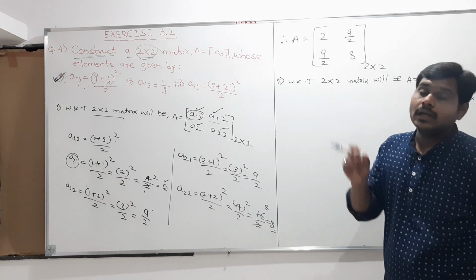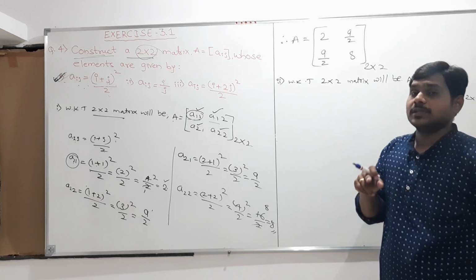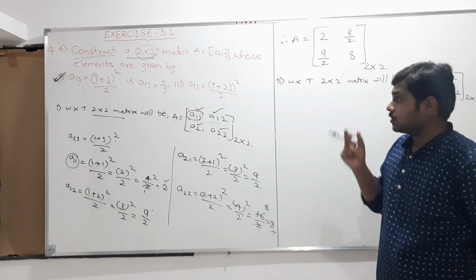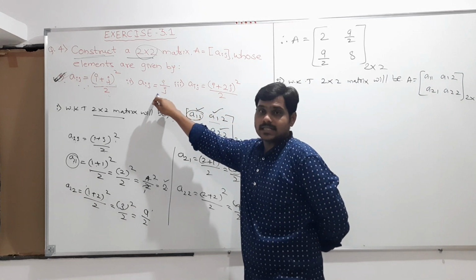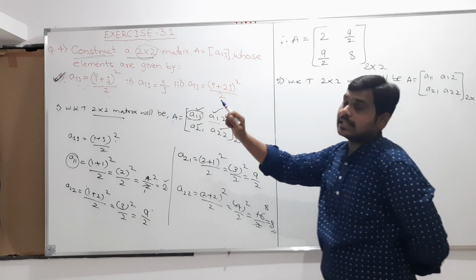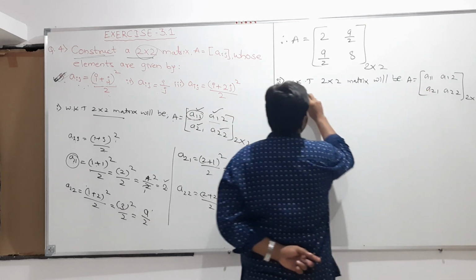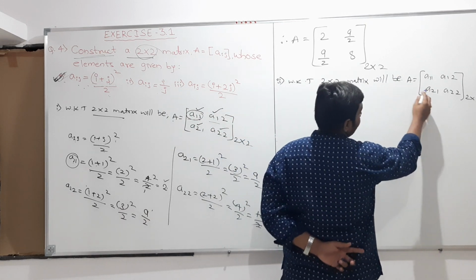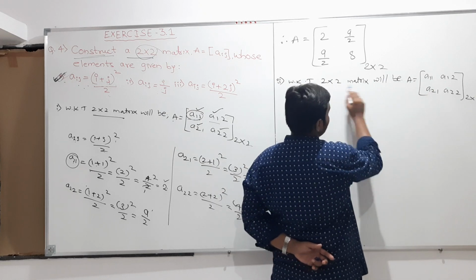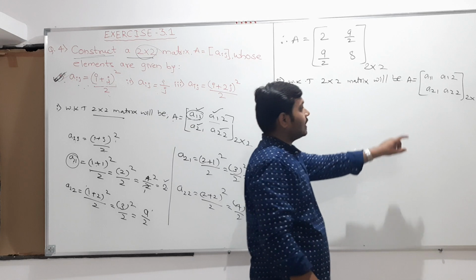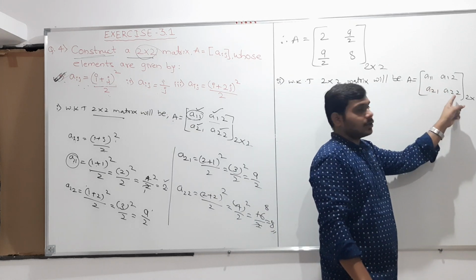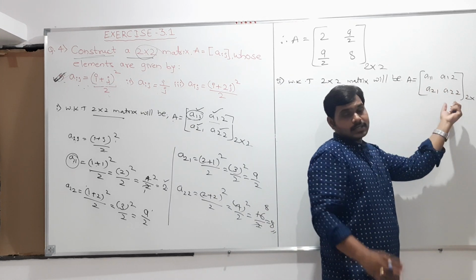2 cross 2 means 2 rows must be there and 2 columns must be there. Such a matrix we should define, and how it is defined, that is also given to you. It should satisfy this condition: Aij is equal to I by j. So, generally we know a 2 cross 2 matrix will be like this, with elements A11, A12, A21, A22. Why is it like this? That was discussed in the previous video.